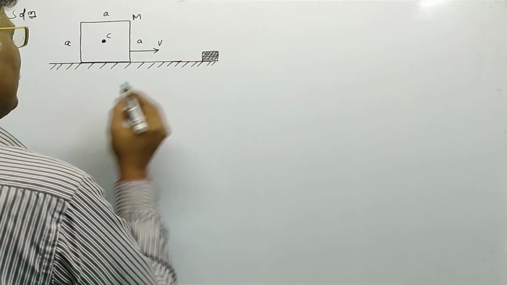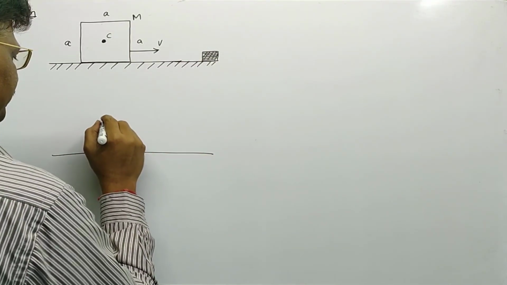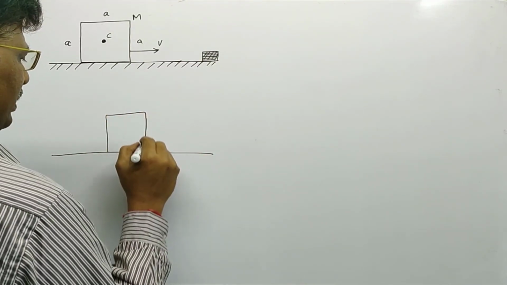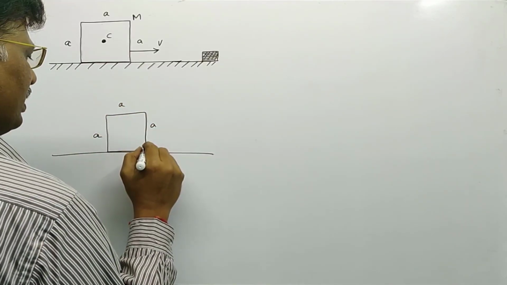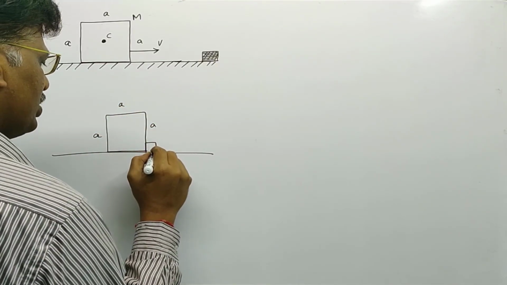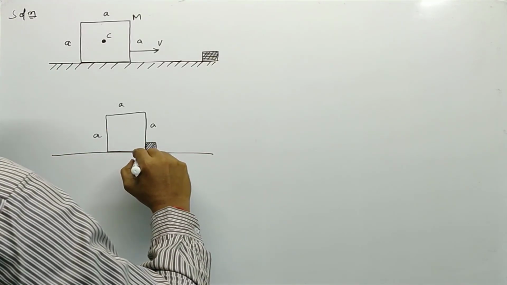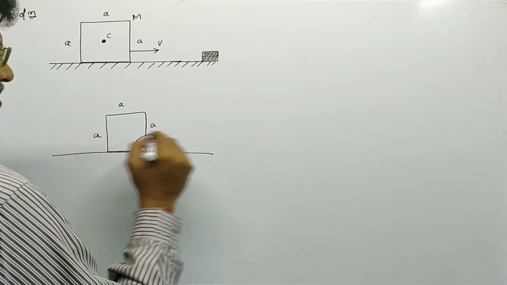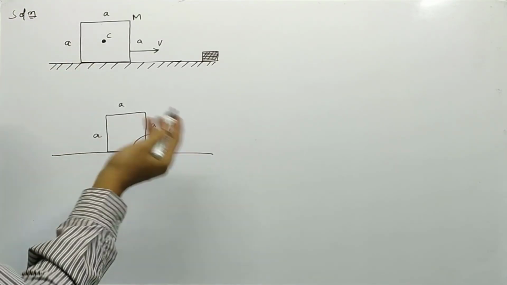See the second diagram: when a cube of each side A hits the ridge, it turns like this, and the translational velocity turns into rotational motion.